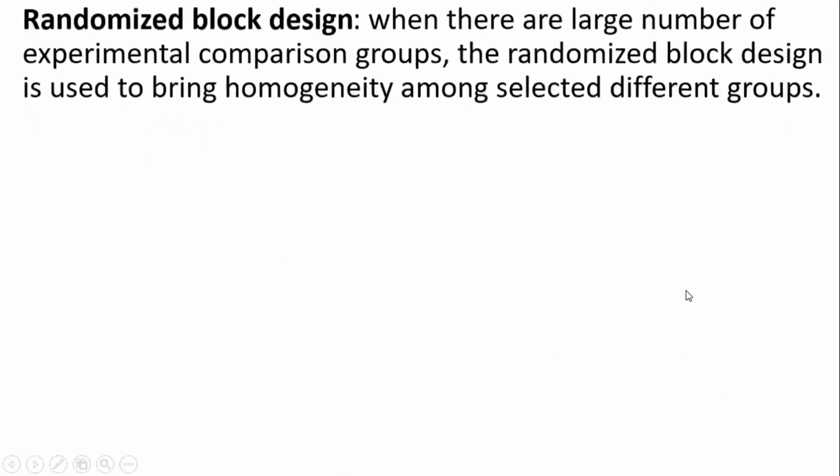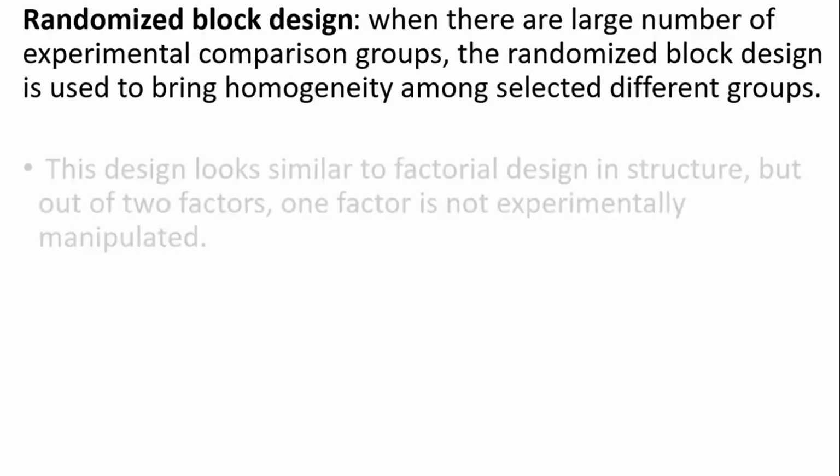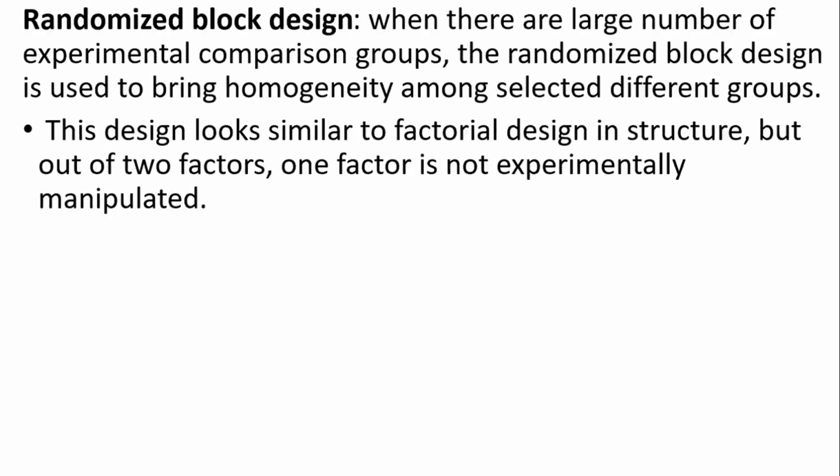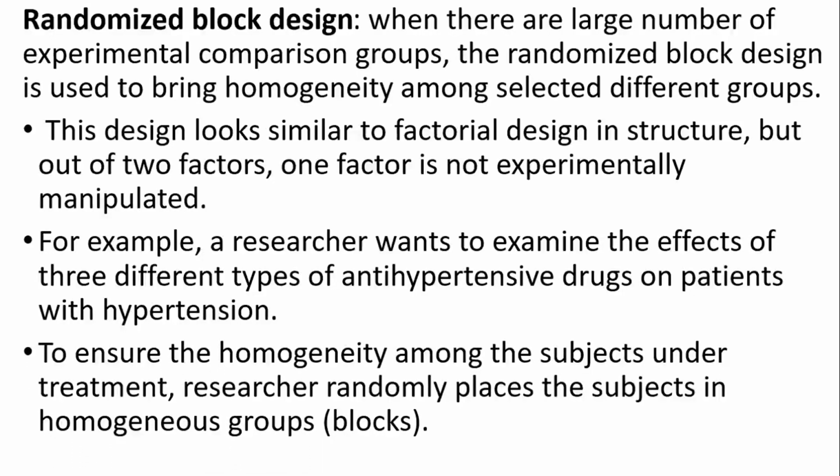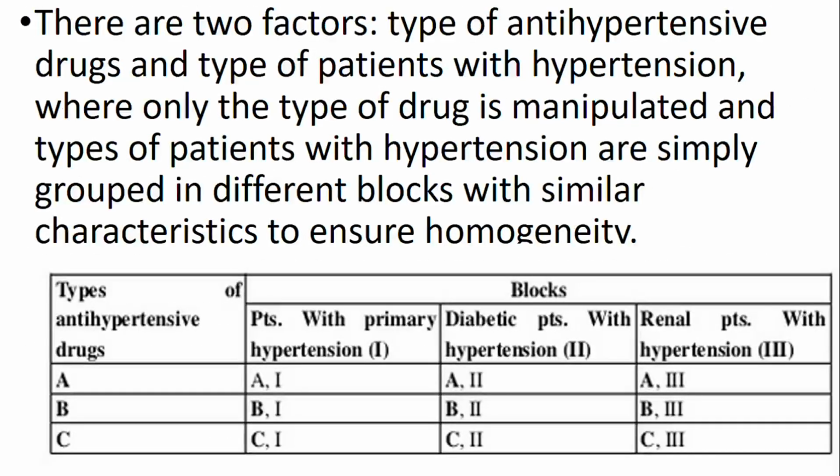Then randomized block design. When there are a large number of experimental comparison groups, randomized block design is used to bring homogeneity among the selected ones. So here the researcher wants to examine the effect of three different types of antihypertensive drugs on patients with hypertension. To ensure homogeneity among the subjects under treatment, the researcher randomly places subjects in homogeneous groups or blocks. Only the type of antihypertensive drug is manipulated, and patients with hypertension are simply grouped in different blocks with similar characteristics to ensure homogeneity.